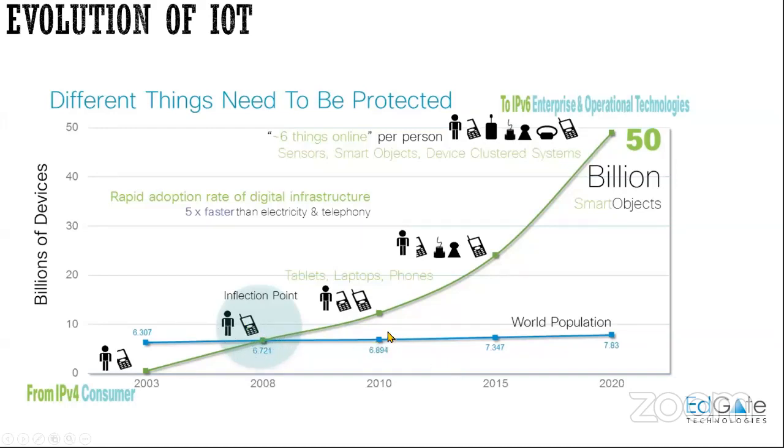But in the year 2010, the world population is around this much, but the devices have become more. You can see here devices are around 12, 13 billion devices, right? Tablets, laptops, phones, everything came during the year 2008, 10, something like that. So the number of devices started increasing rapidly, and each and every device used to connect to the internet.